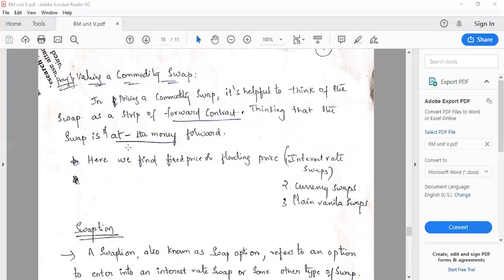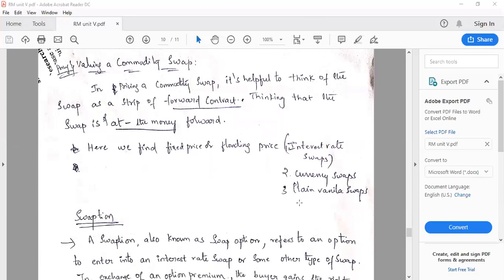So based on that, interest rate swaps, currency swaps, and plain vanilla swaps, we can calculate. Commodity swaps can be calculated as interest rate swaps. We know the formula for interest rate swaps. And commodity swaps can be calculated as currency swaps. We know the formula for currency swaps. And plain vanilla swaps. Plain vanilla swaps is nothing but here the interest rates.